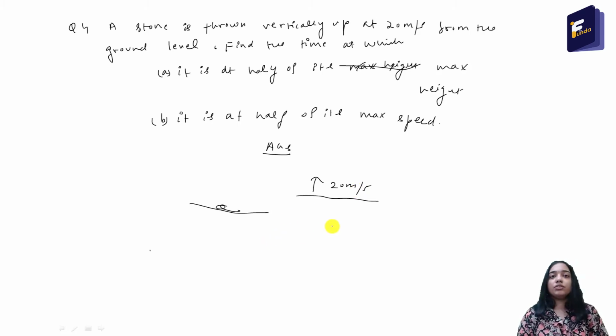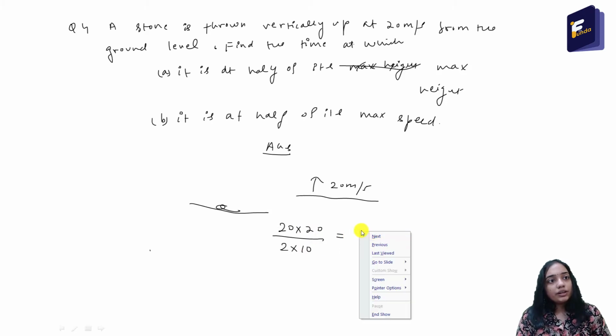The formula for the maximum height is u square by 2g. So it is 20 square by 2g. g can be taken as 10. So it is equal to 20 meter.